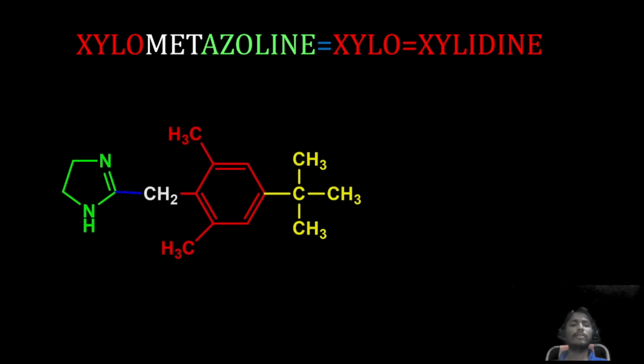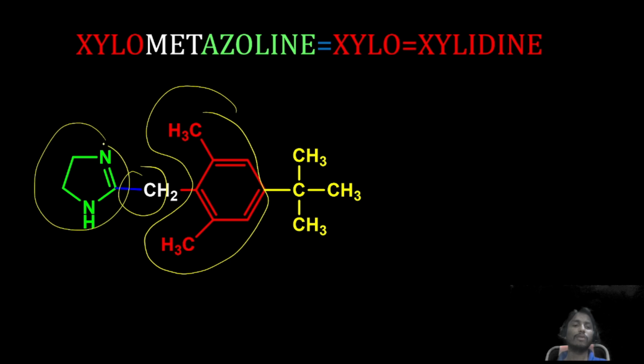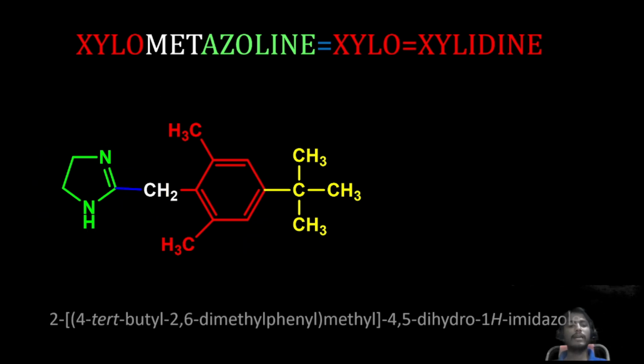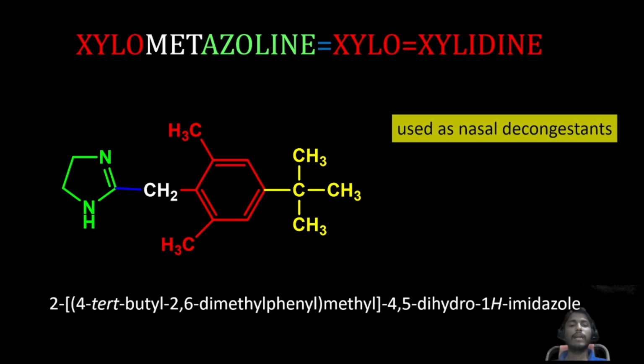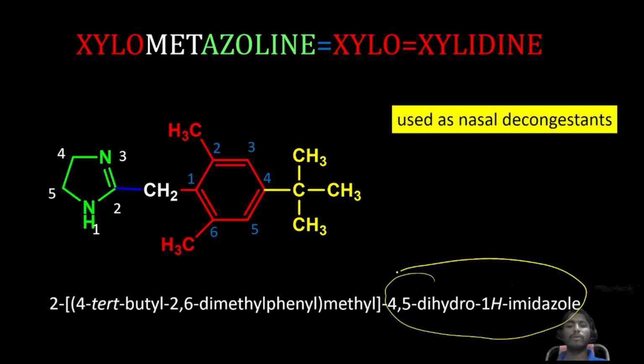Next, xylometazoline. So this is the structure of xylometazoline. So it contains xylidine moiety, okay, methyl group and azoline. So here no functional group is there, so we can consider 4,5-dihydroimidazole as a basic ring because it is a heterocyclic, more reactive. Then benzene we need to give the numbering like this. So 4,5-dihydroimidazole, okay, that can be attached to the methyl group. Okay, methyl group that can be attached to the phenyl group.